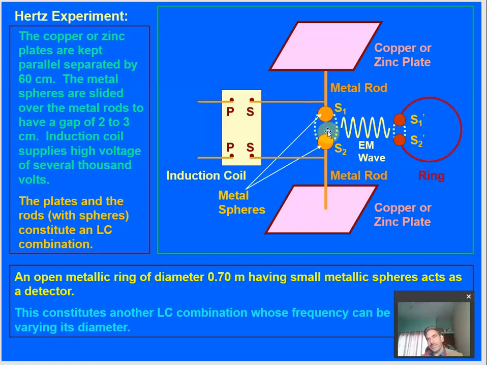So right at the time whenever the spark exists between the two spheres, due to which some magnetic field is also created, it creates an electromagnetic wave, and at the same time a spark is seen between these two adjoining spheres S1 and S2. So whenever a spark is created, an electromagnetic wave is created, it has traveled through the medium or without medium, and it has created the same effect between these two spheres S1 dash and S2 dash. Hence another spark is seen between these two spheres.